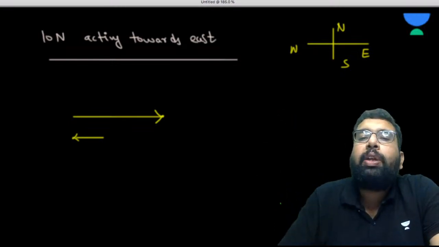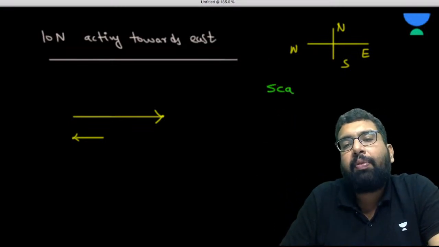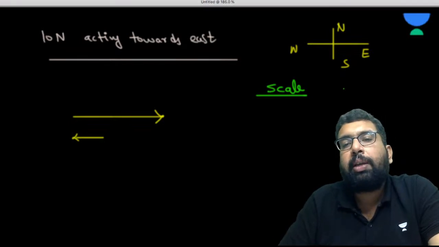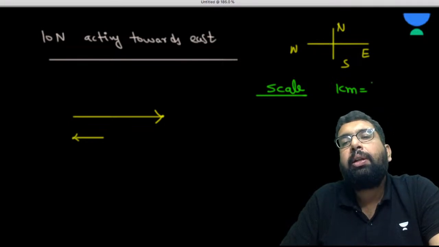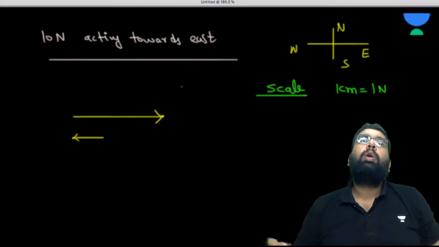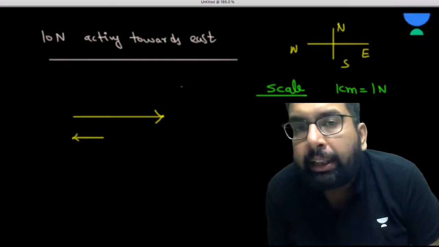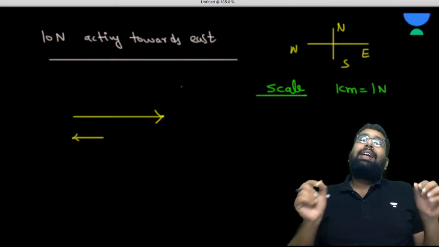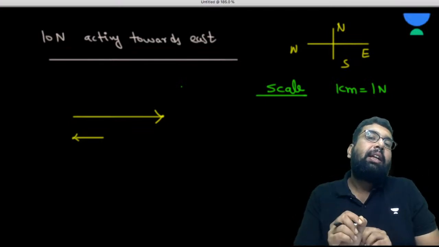So we have to consider a suitable scale. For example, you assume that in your scale, 1 centimeter is equivalent to 1 Newton. So if you want to show this in your notebook, the right way is that you pick up a scale and draw a line of 10 centimeter.